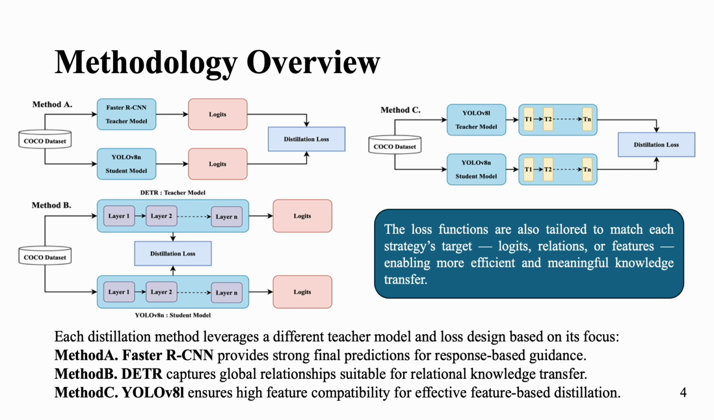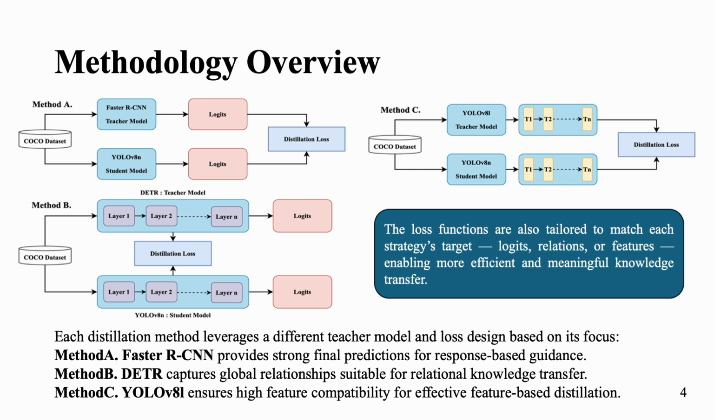Method B focuses on relational knowledge. We choose Detection Transformer as the teacher, since its transformer architecture captures global object relationships. We extract feature embeddings from both models and apply RKD losses based on relative distance and angles between features.